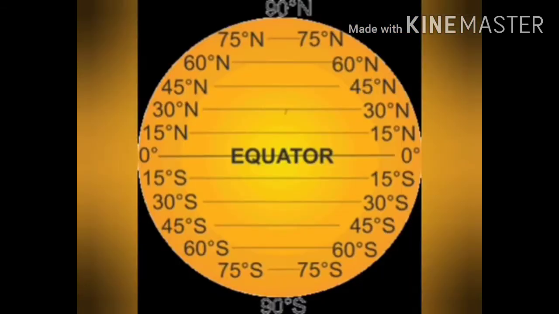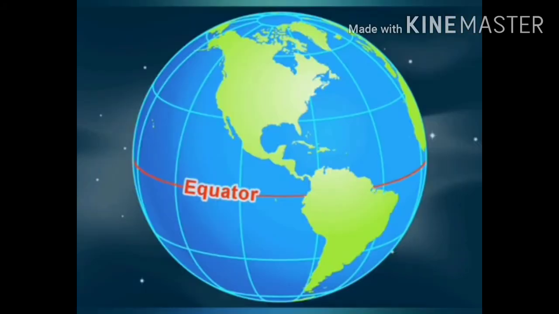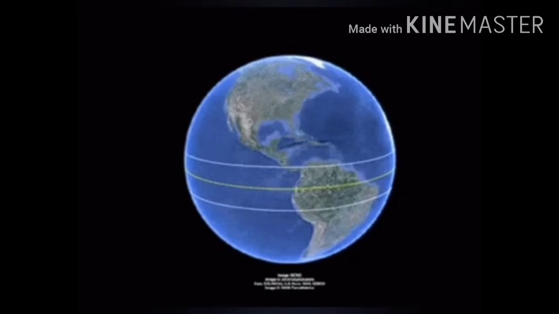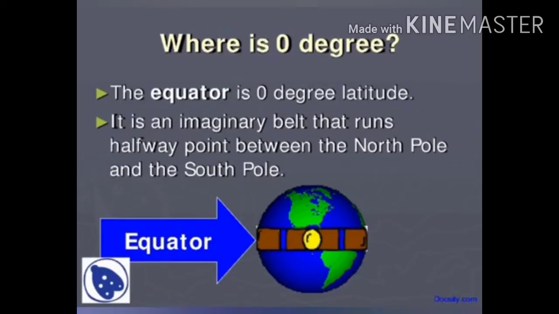Latitudes tell us how far north or south a place is from the equator. The equator will be in the middle of the earth, right? So these horizontal lines are there, no? So they tell us how far north or south a place is from the equator. The equator is the longest latitude. It is also known as 0 degree latitude. Starting from the equator, all the other horizontal lines are drawn.